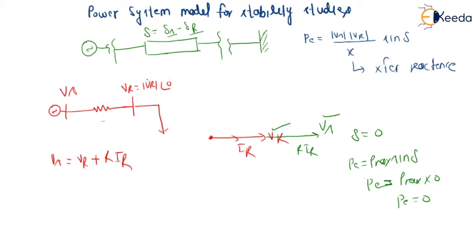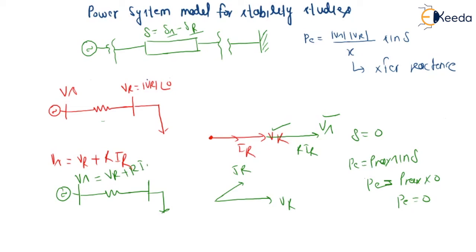But in case of leading power factor, basically VR is here and IR is here. So if we want to add, Vs will be equal to VR plus R into IR. Basically this is VR and this is R and this is IR. So this will be VR plus R into IR. So this will be Vs.